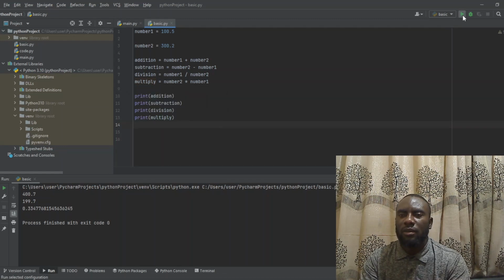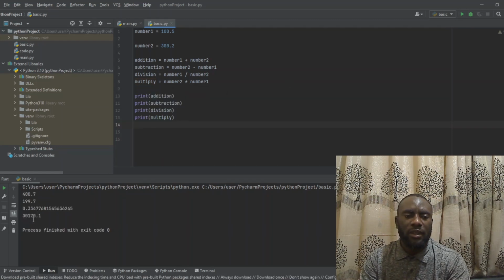Now we run this program. What we have is 30,170.1. So this is a variable. The variable that contains a number, and we have another variable with a number inside of it, and we can do basic calculations with it.